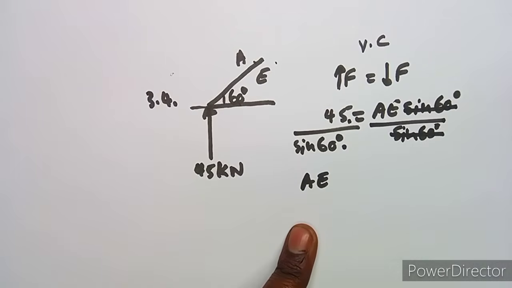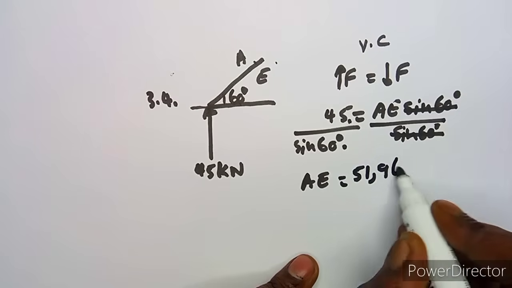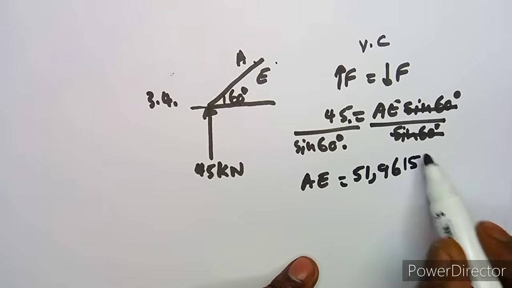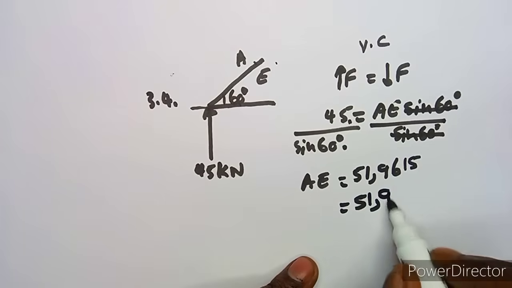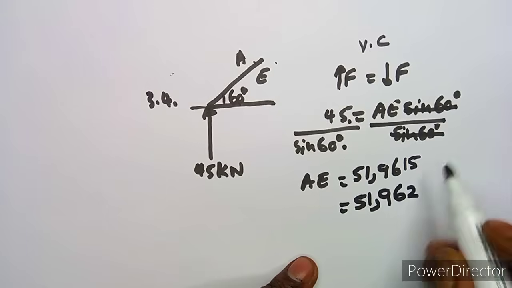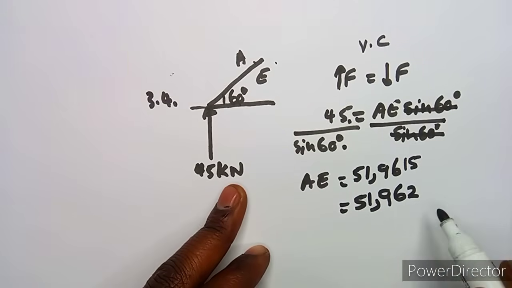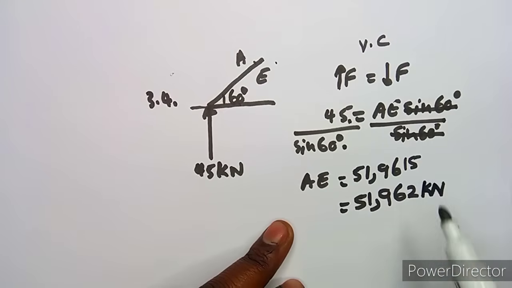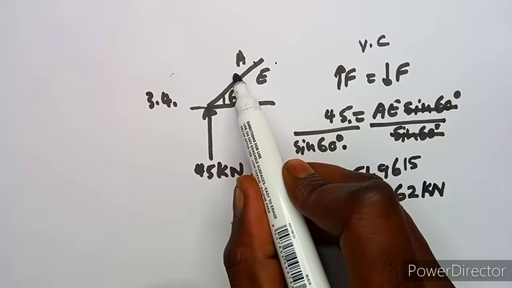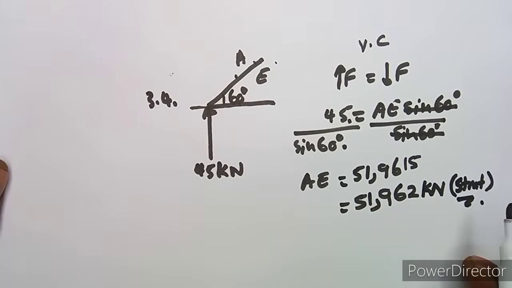All right, so if we divide 45 by sine 60, we are going to obtain something like 51.9615, so it's going to be 51.962. That's what you're going to have, guys. And these are kilonewtons. As we talked about previously, AE in this case is a strut. Remember from that diagram that we drew previously, that one is a strut.